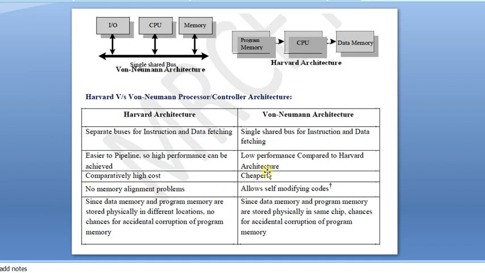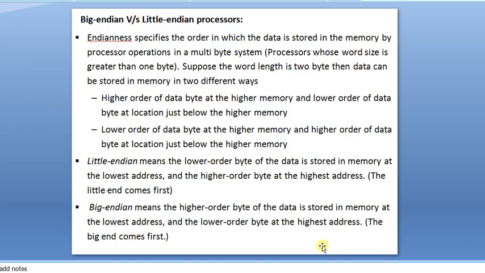It is not there in the von Neumann architecture. That's why it is easier. Now, no memory alignment problems. Here some modifying codes will be there. Your data memory and program memory are stored physically in different locations in the Harvard architecture, but here data memory and program memory are stored physically in the same chip, but the memory allocation will be different. That's why the Harvard architecture and von Neumann architecture are utilized in different application domains and applications.